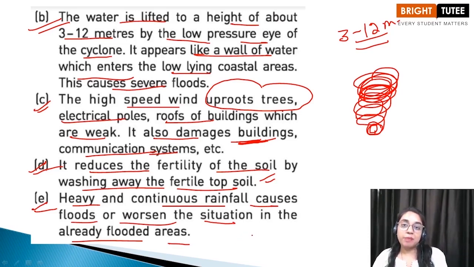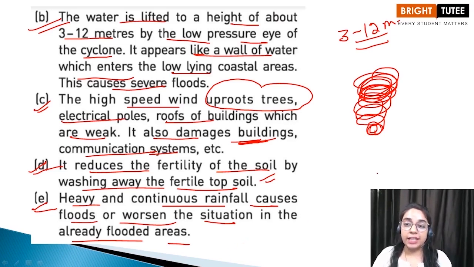Because of flooding there are several other consequences, like the animals of that area will be submerged, the area in which people are living will be submerged, and there will be no food. Also, you know that whenever water stands for a long time, it may cause waterborne diseases as well.